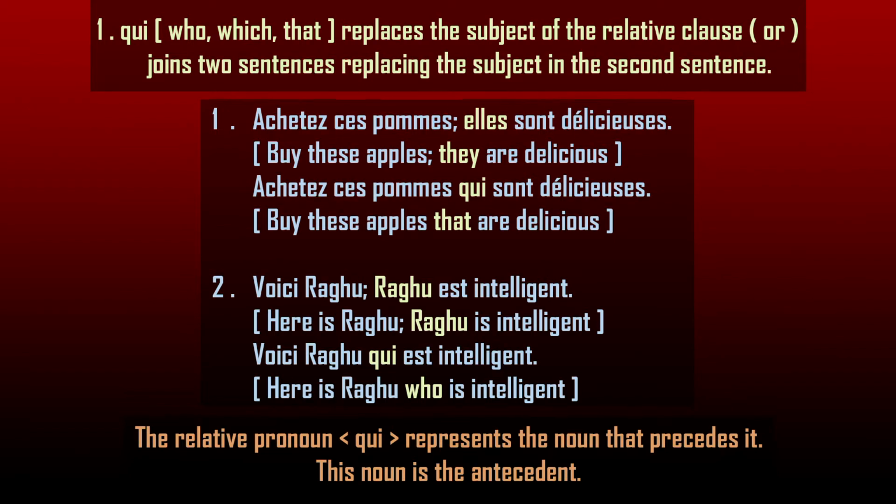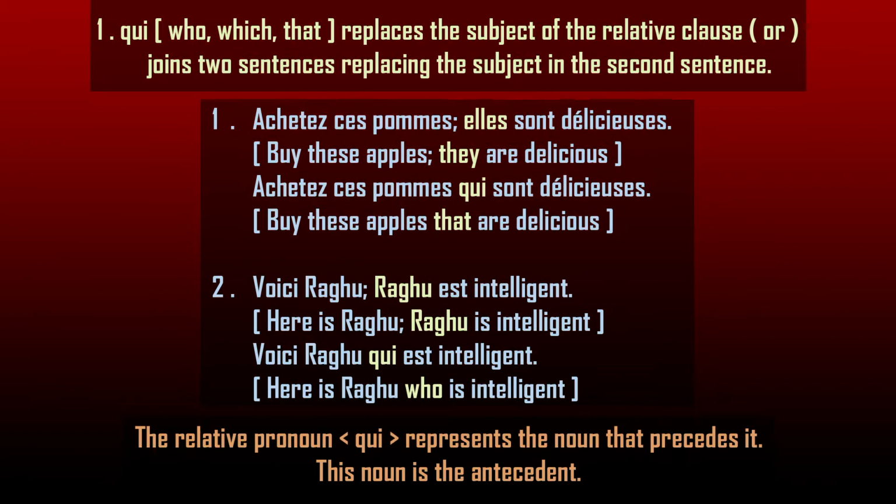Both these sentences talk about a common thing, apples. This noun, apples, becomes the subject in the second sentence. They are delicious, that is, the apples are delicious.